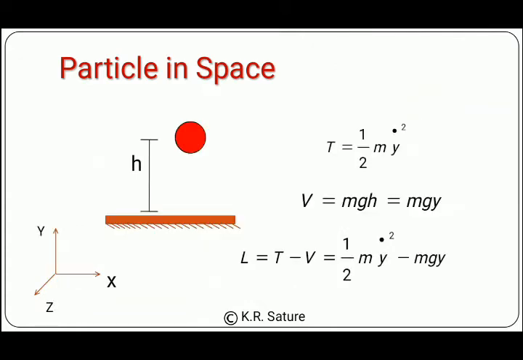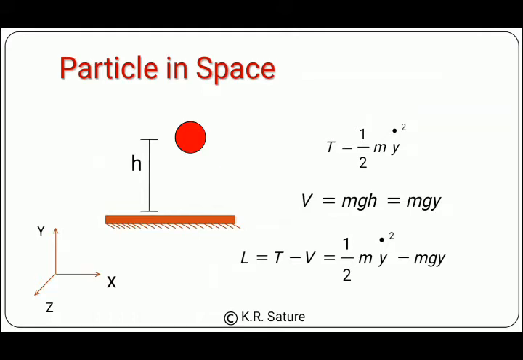Okay, so here is the second system. The system is the same, we have just moved our reference from the top of the particle to the bottom. Now we are considering the height from the ground. Again, the kinetic energy, as I described, is a simple quantity, that is T equals 1/2 mv squared, which eventually gives us 1/2 mẏ squared.